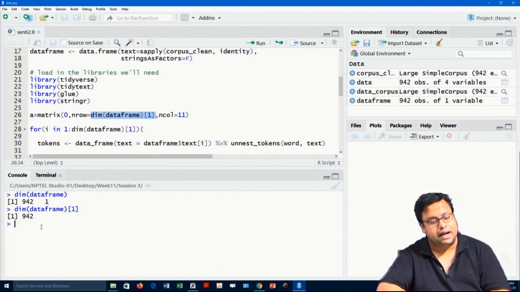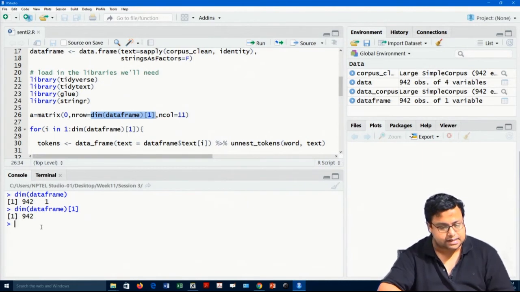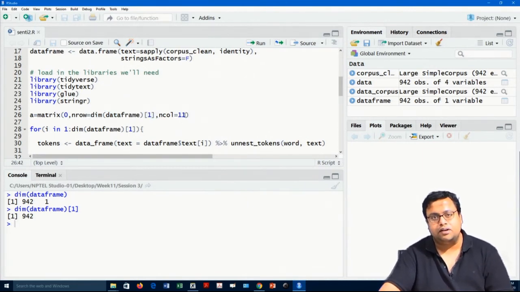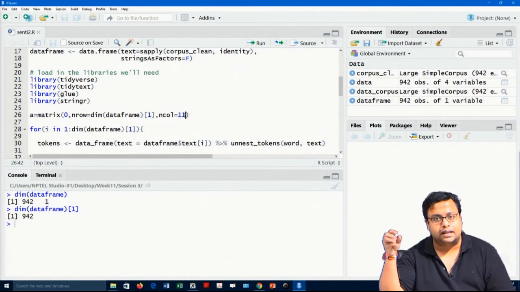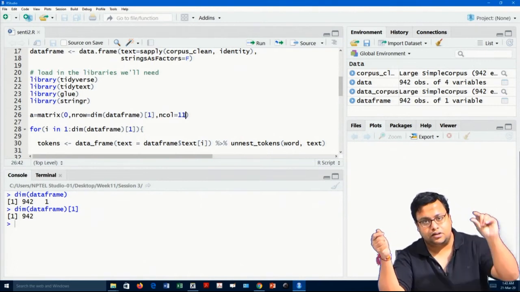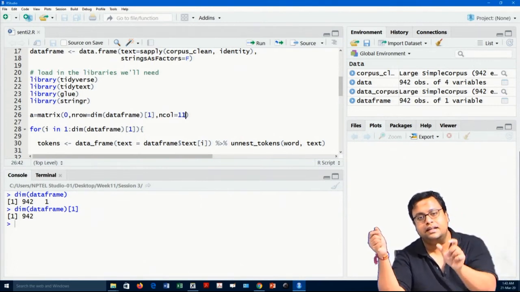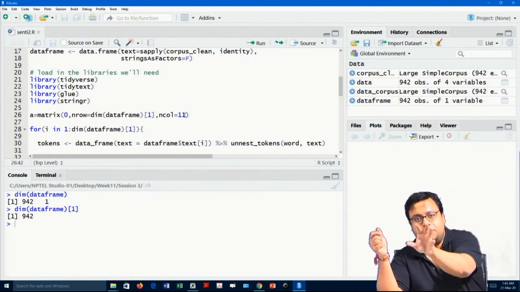So, basically I am creating a matrix which has 942 rows and 11 columns. Why 11? Because one is positive, one is negative, then 8 emotions, and then the total overall sentiment. The values will be the count of words. That means, in document 1, how many words are there in positive sentiment? That will be in the positive column.